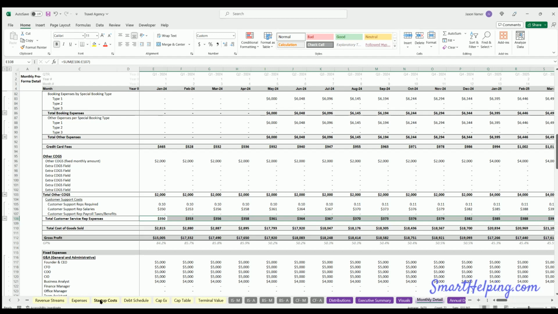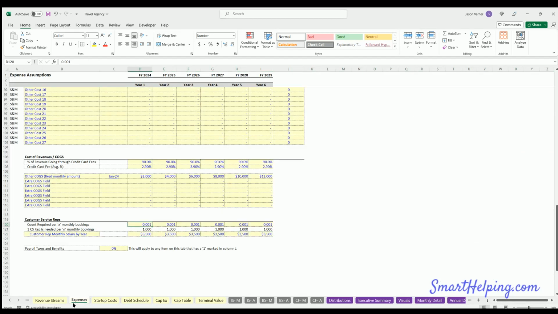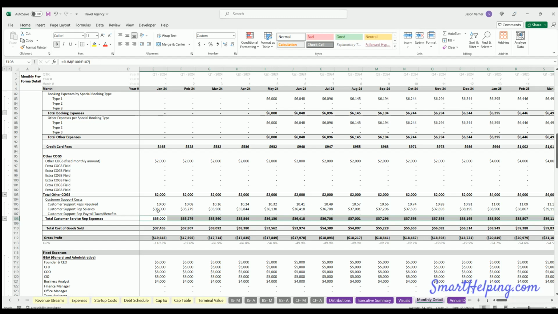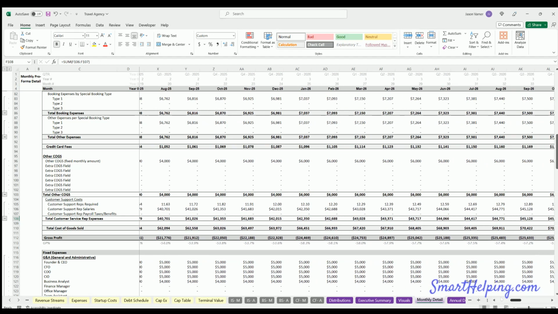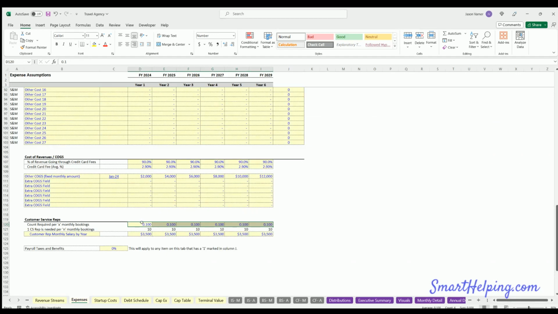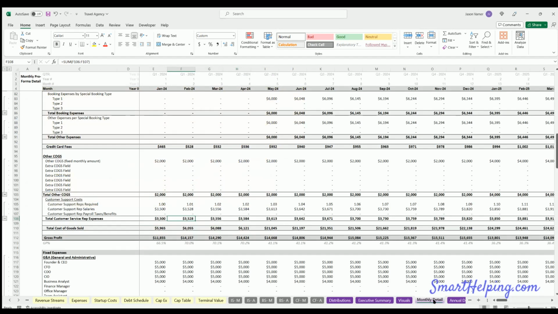Let's say a customer service rep can handle 10 a month. Now you can see this is going to scale up quite a bit faster here. Oh yeah, now that's probably too much. Maybe 100. One rep could handle 100 bookings per month. That seems more reasonable for this situation.